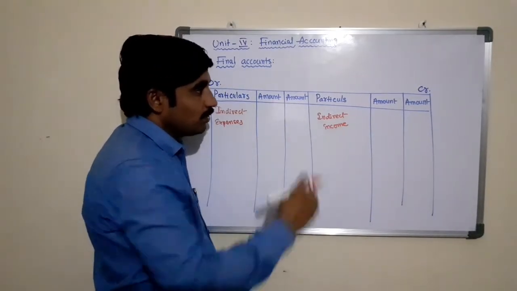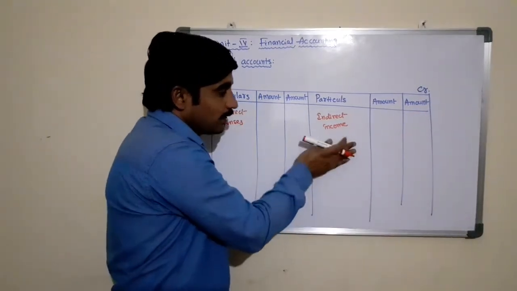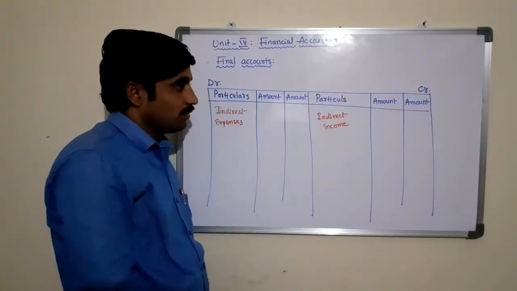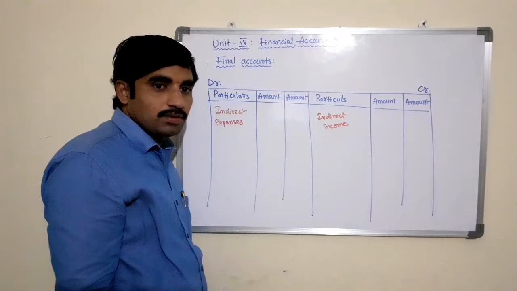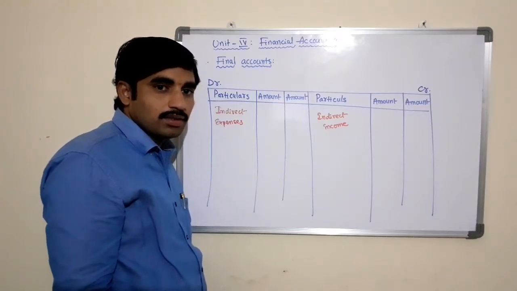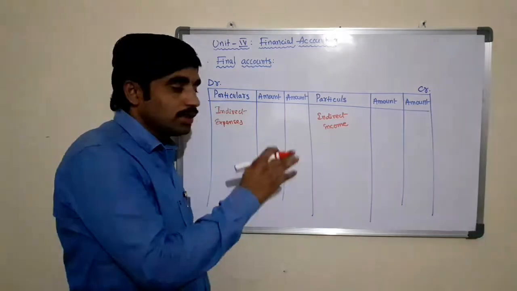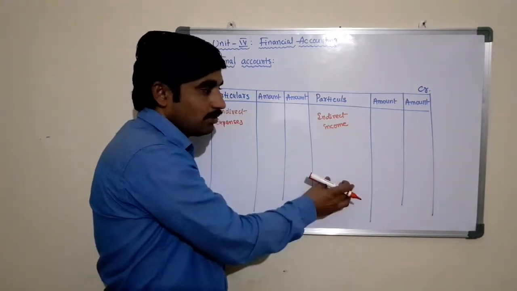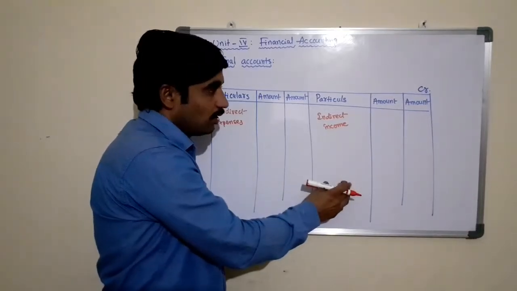Coming to the credit side of the profit and loss account, all the indirect incomes of the business will be recorded there in terms of rent received, interest received, commission received, dividend received, discount received. All the receipts which do not come under direct income will be written on the credit side in the particulars column.